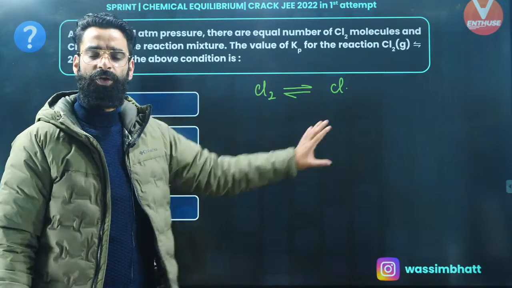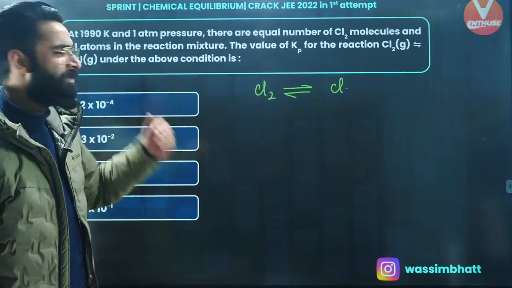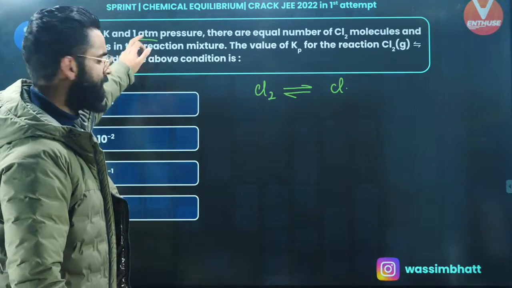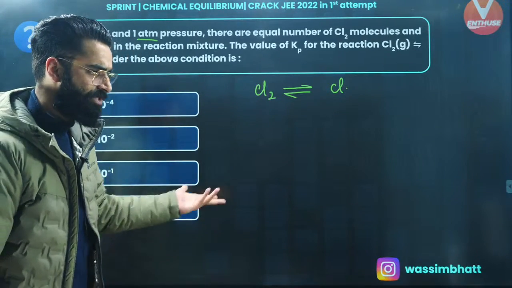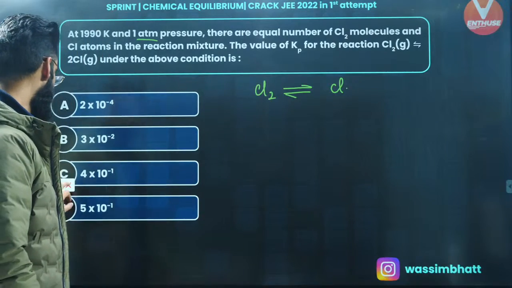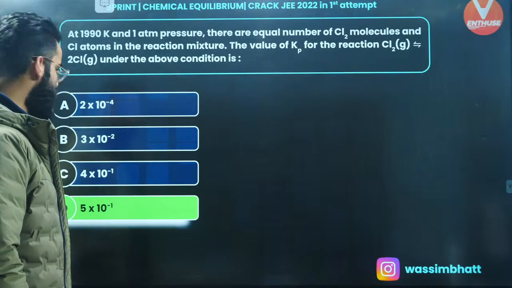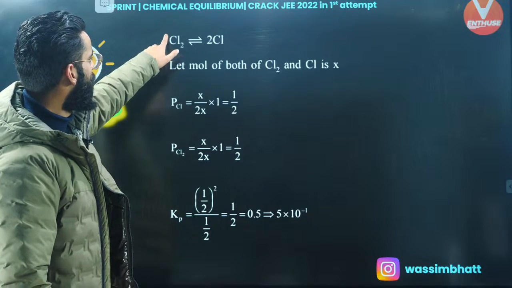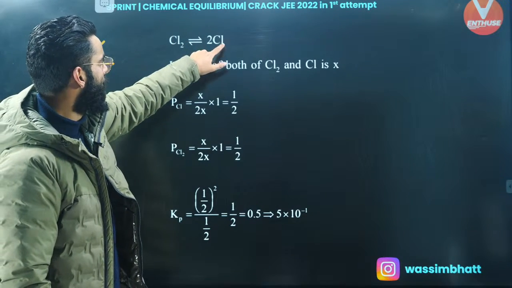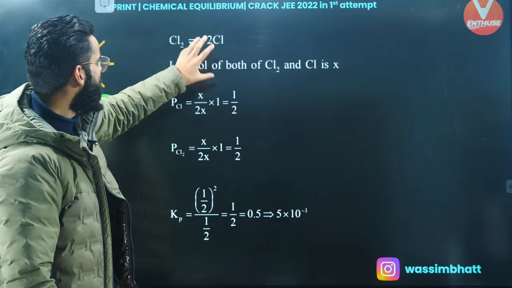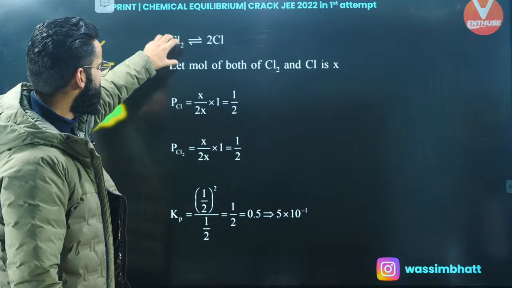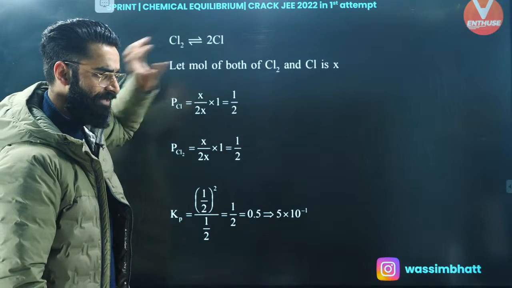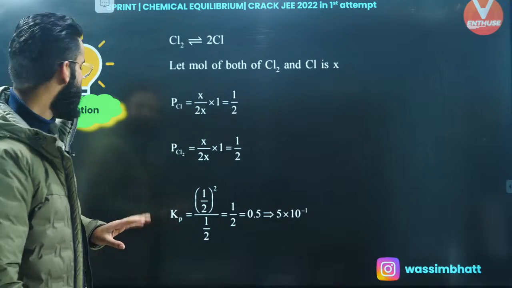So you got the mole fraction of each. Multiply their respective mole fractions by the total pressure of the system, which is 1 atm. So you'll be getting the partial pressures. Once you get the partial pressures, you can write the expression for Kp. So I'm directly showing you the solution of this. Have a look, this is the reaction exactly. Your molecular Cl2 is getting converted into your atomic chlorine, right? And at equilibrium, whatever molecules of Cl2 were there in the container, the same are going to be the number of atoms of chlorine at equilibrium present in the same container. As simple as that, right?